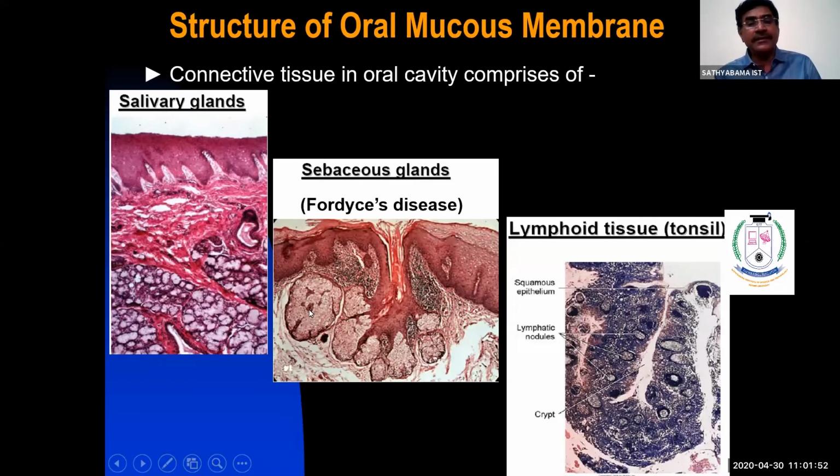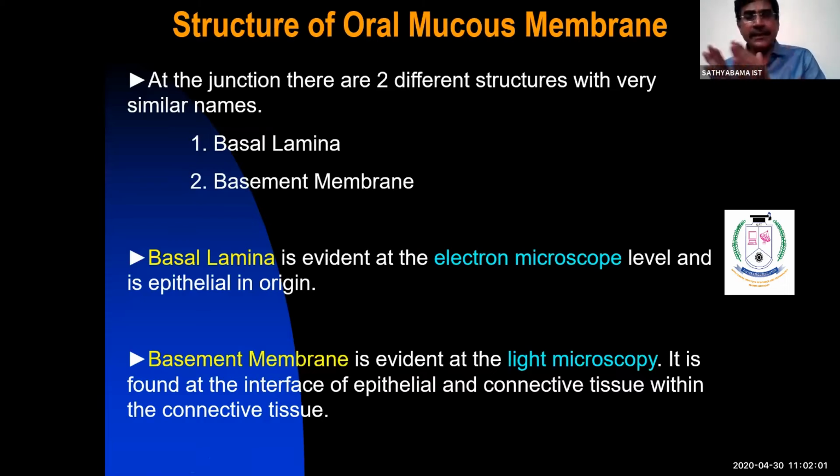See that this is a sebaceous gland very close to the epithelium, present in the connective tissue. You know the epithelium and connective tissue. The junction between the epithelium and connective tissue is called the basement membrane. The basement membrane is an acellular structure which divides the epithelium and connective tissue. The basal cells of the whole epithelium get attached to the underlying connective tissue by the basement membrane, by hemidesmosome. I said that last class.